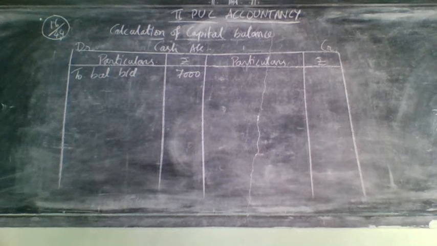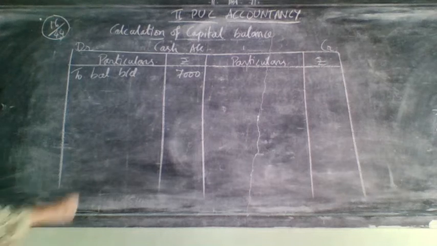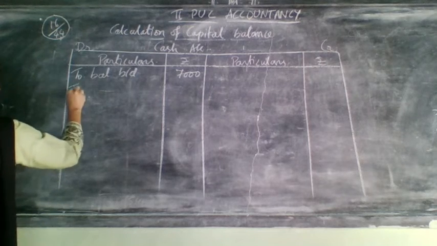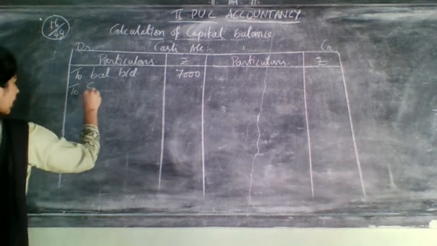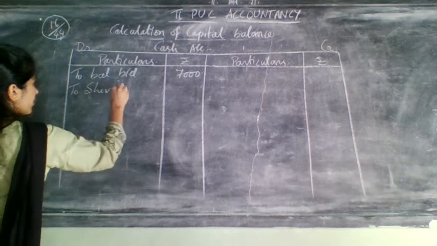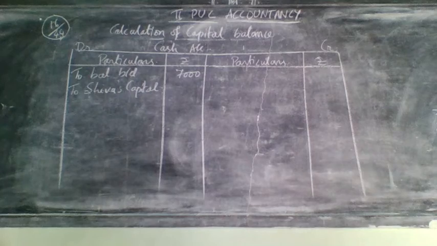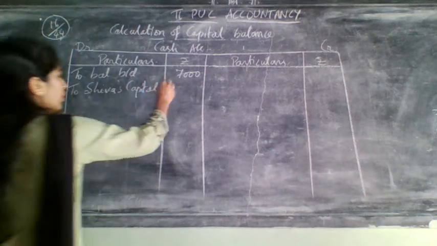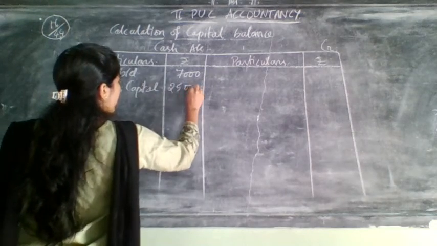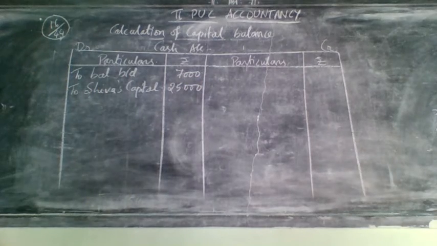After writing that, next entry you need to write regarding which one? New partner's capital. So here the new partner is whom? Shiva. So write his name, Shiva's capital. How much will he bring as a capital amount? He will bring 25,000 as capital. So write that 25,000 on the debit side.